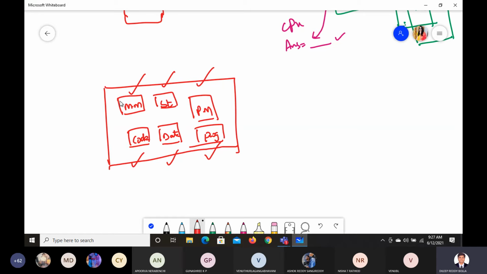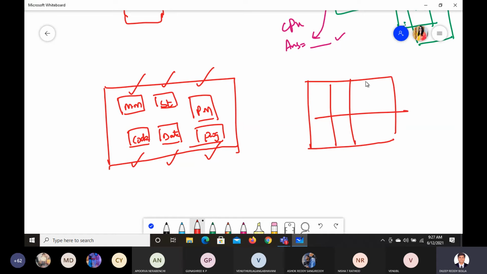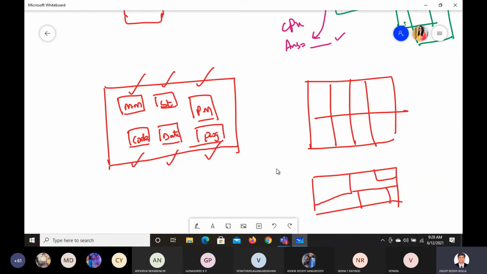Now, whenever we want to allocate, the segments need not be equal. Let's say this is the memory. Not all segments should be given equal space; however we want, we can adjust the segments. We can adjust this much for memory, this much for stack, this much for data, and this much only for program. However we want, we can split that. Is it clear?